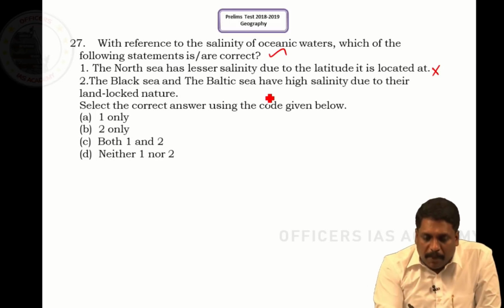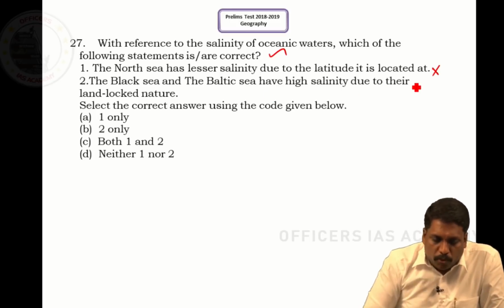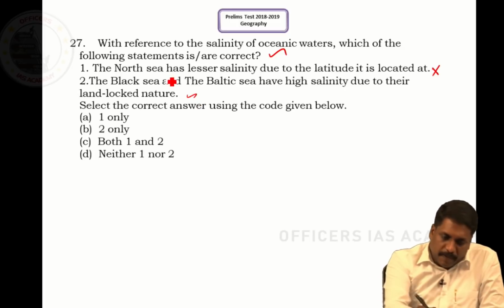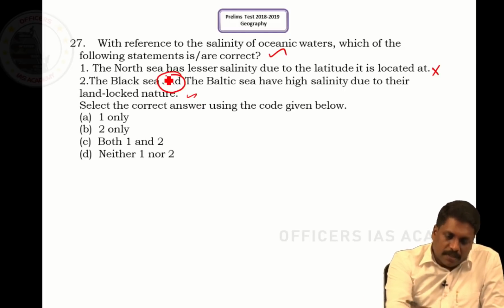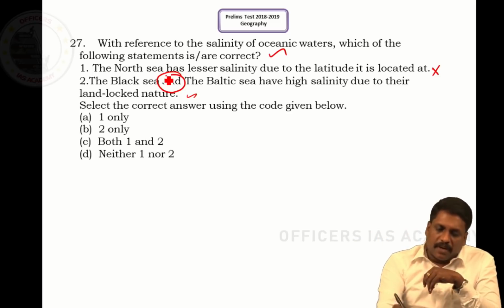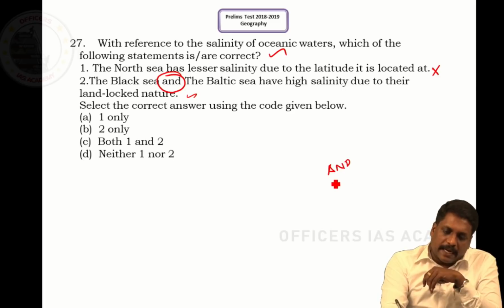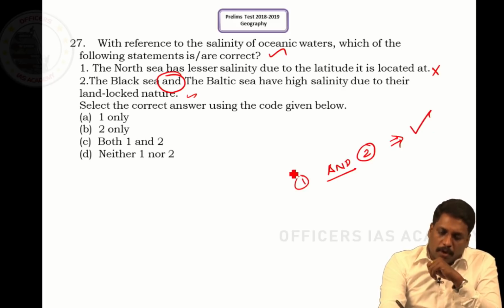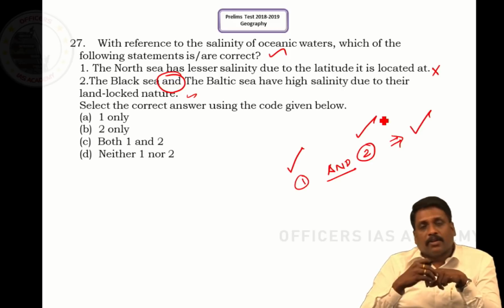Black Sea and Baltic Sea have high salinity due to their landlocked nature. Now, this is one place where I have the word and, which is integrating 2 statements. So wherever you come across this word and integrating 2 statements, when exactly can the statement be right? Only on condition where both 1 and 2 should be correct together.